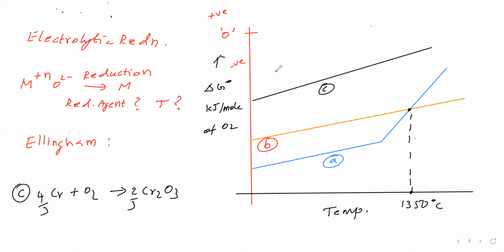Next one is zinc into zinc oxide. That graph we will see. We will say zinc into zinc oxide.